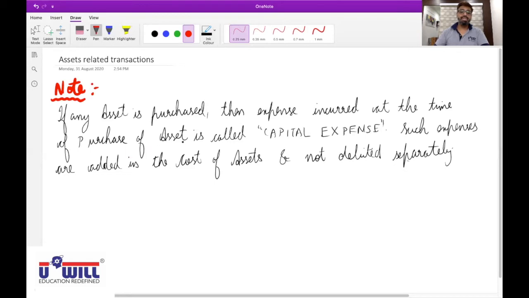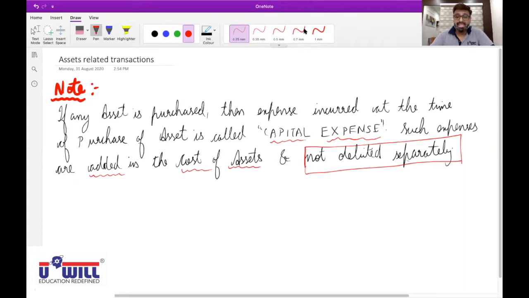What do we do with such expense? We will add it in the cost of assets and you will not debit it separately by the rule of debit all expenses and losses. Did you all understand this portion, everyone? Yes, sir. Sir, I did not understand the last line.